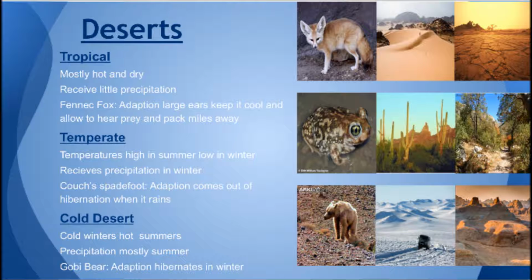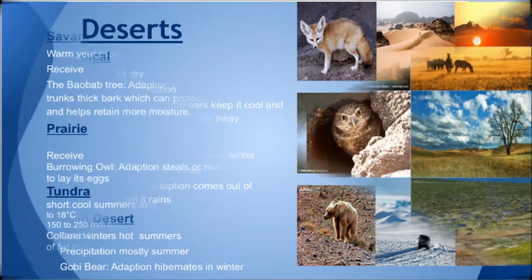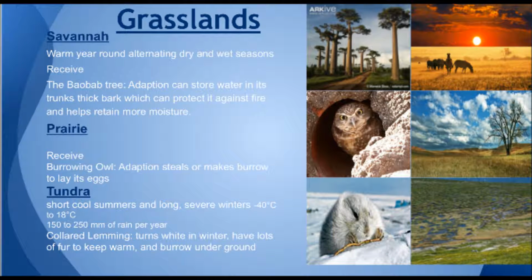Grasslands don't have enough water for larger plants like trees to grow, but grasses are able to grow, and it is much wetter than a desert. So there is more of a variety of plants and animals. The first type of grassland is called a savanna. It is also known as a tropical grassland. It is located between deserts and tropical rainforests.